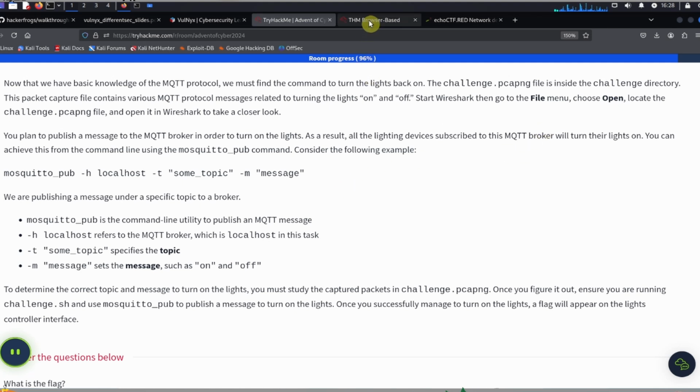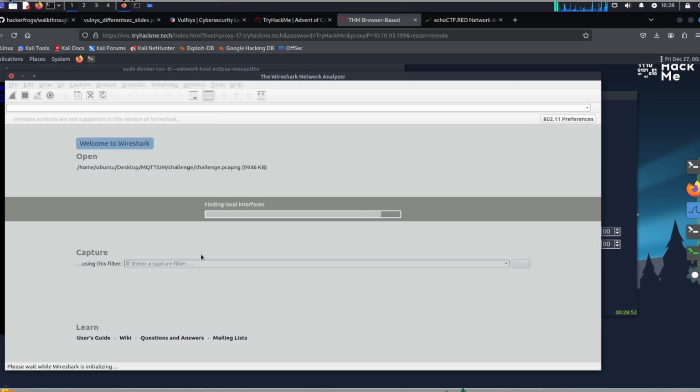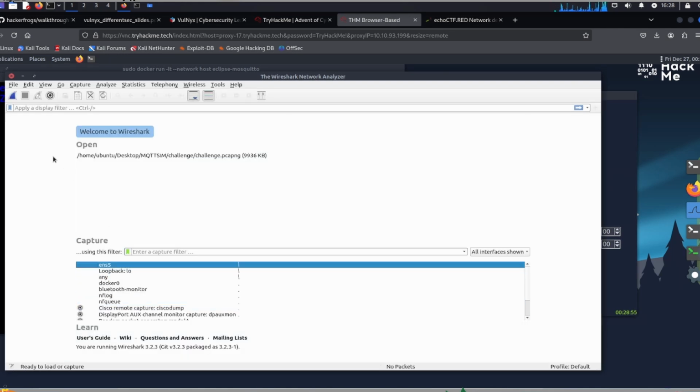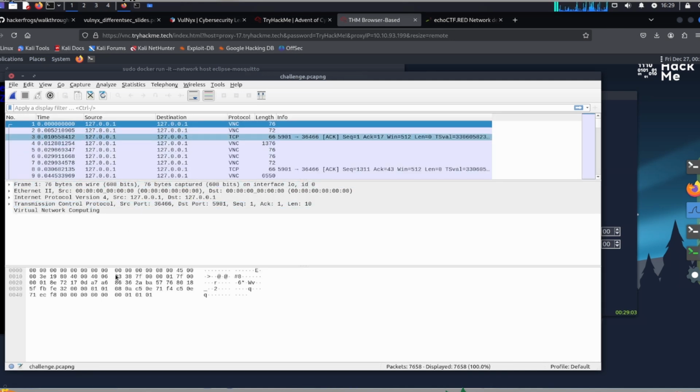So we're going to go over to the machine over here, and then we're going to start up Wireshark. So we're just going to start up Wireshark over here, and then we're going to open up a file. So we've got the file over here to open. We just need to double click on this file now. And this is going to be a collection of packet captures that we need to look at.